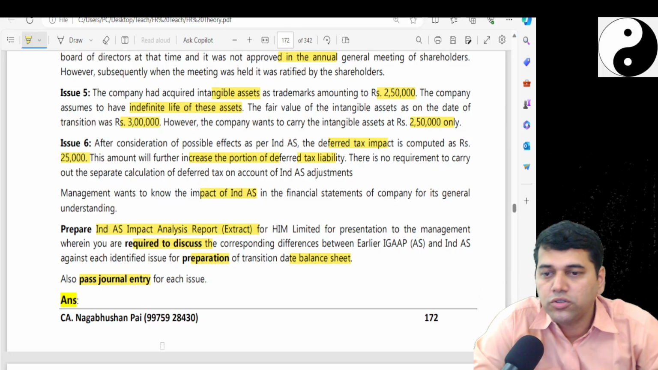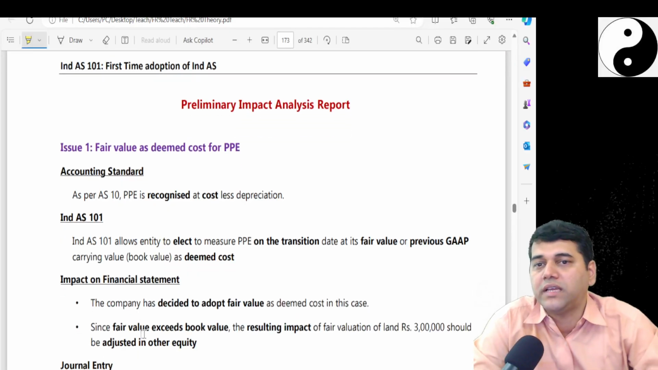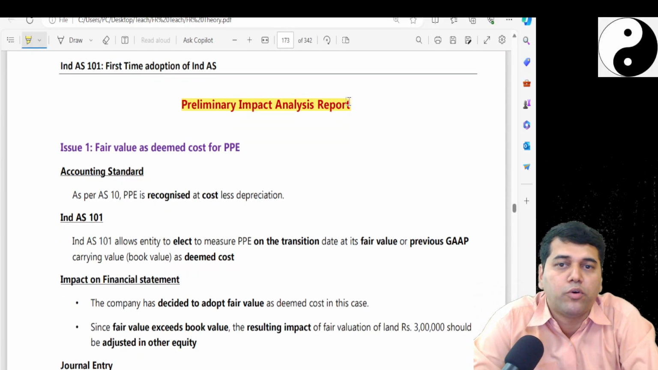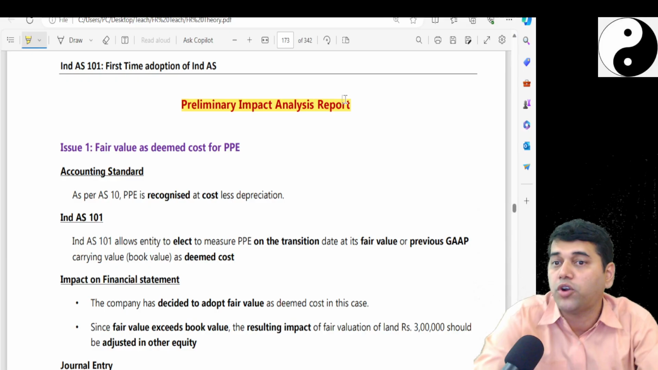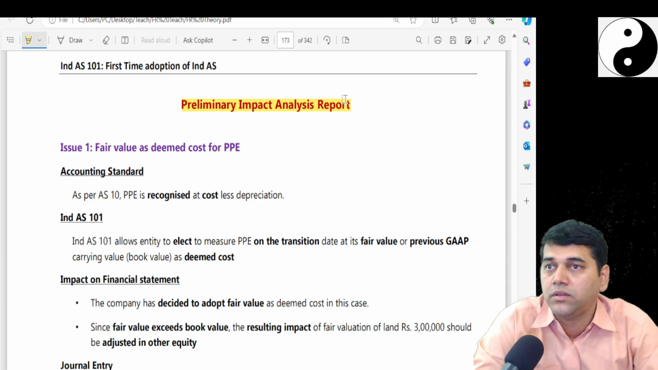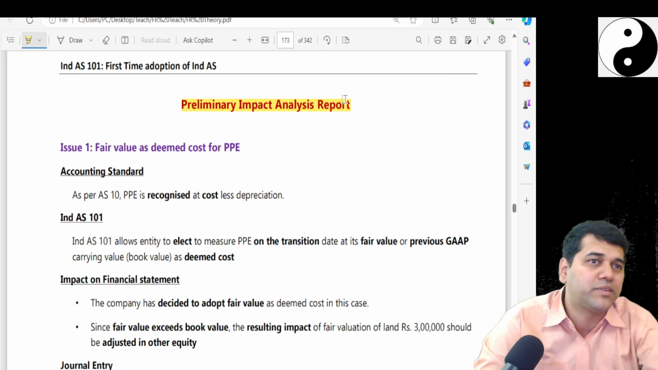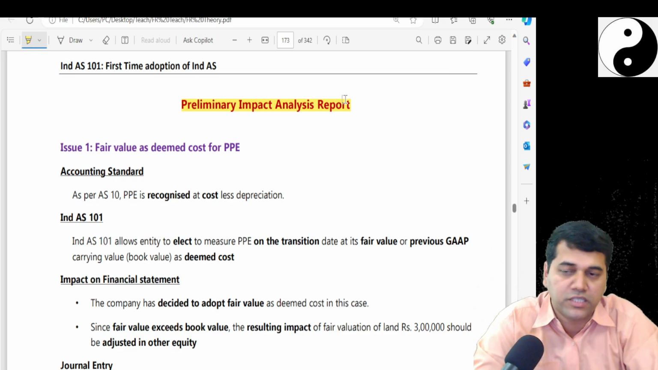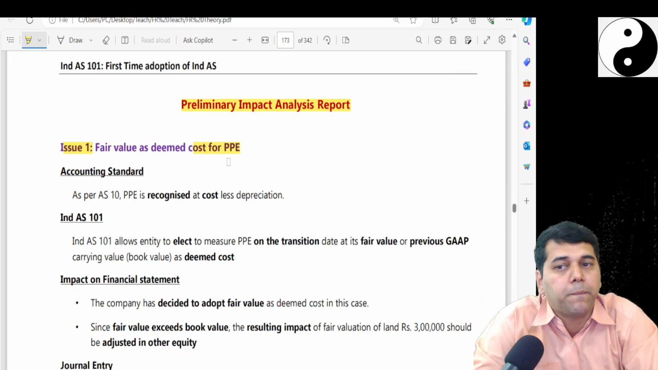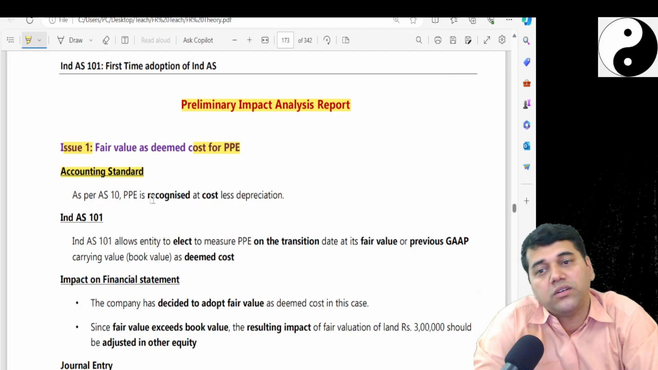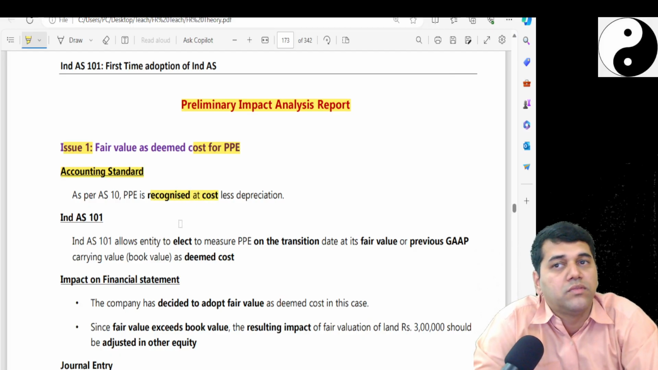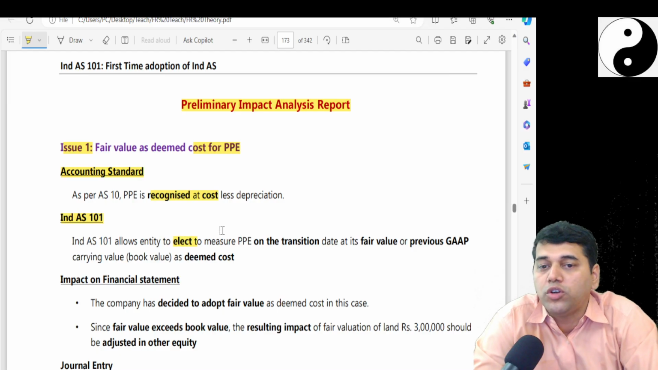Yes. So the impact analysis report will look like this. You give the heading called the preliminary impact analysis report, because this should be submitted to the board of directors. Now when you give it, you cannot simply scribble something and give. No, give it in a proper fashion. You say that issue number 1, cost of PP. Accounting standard says what? It says recognize at cost. Under Ind AS, what you want to do? You want to take it on a fair value basis as a deemed cost.